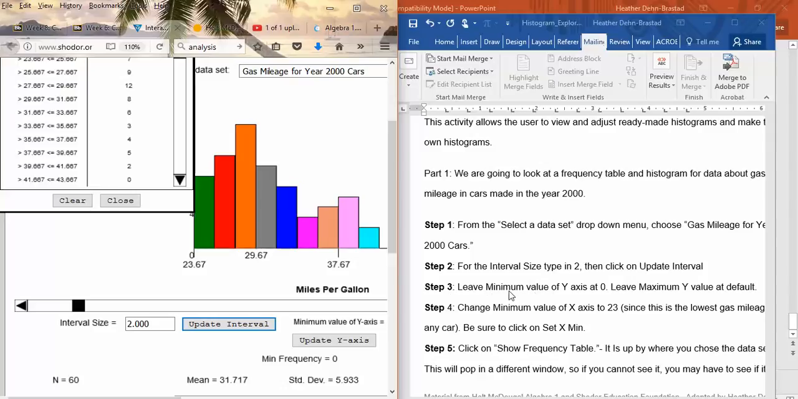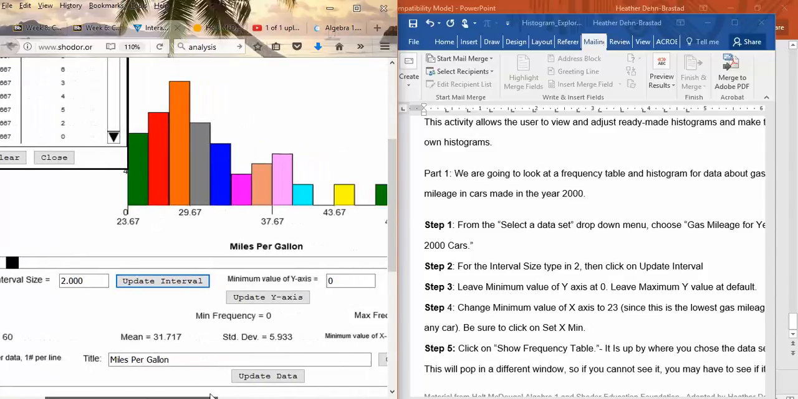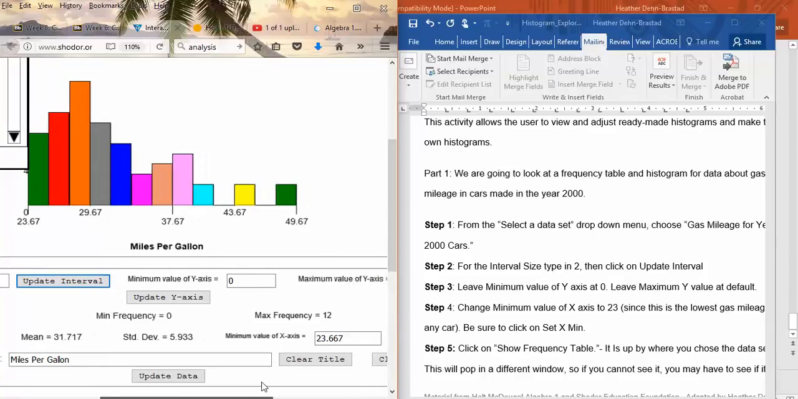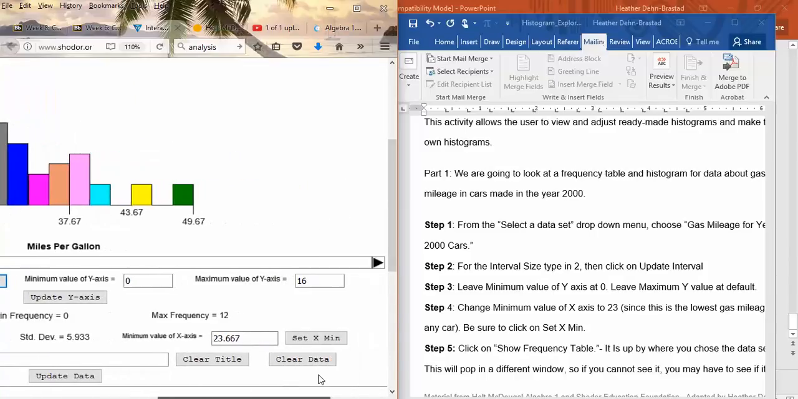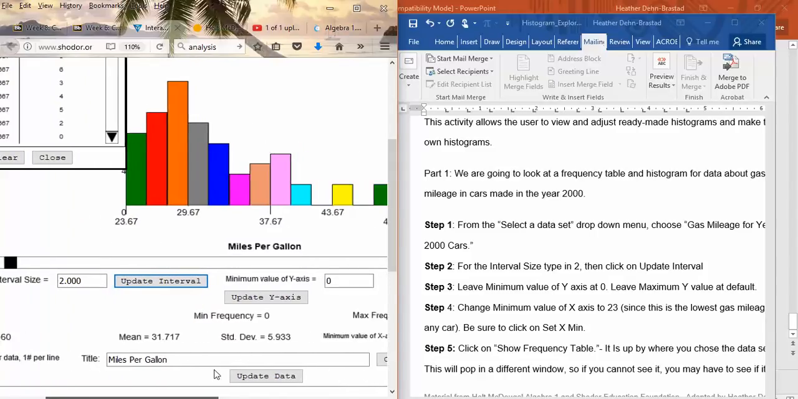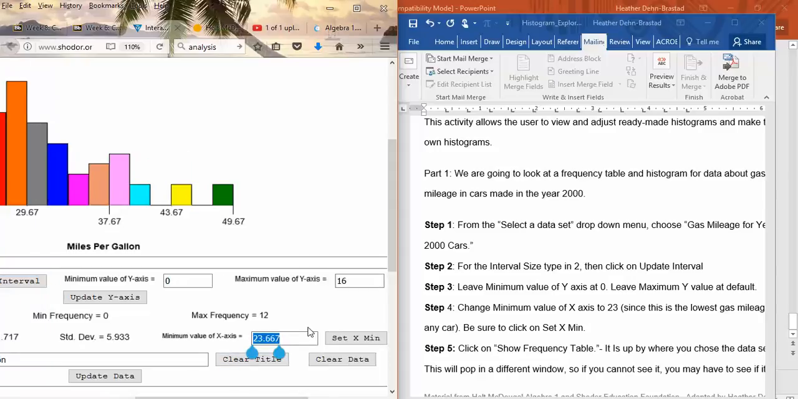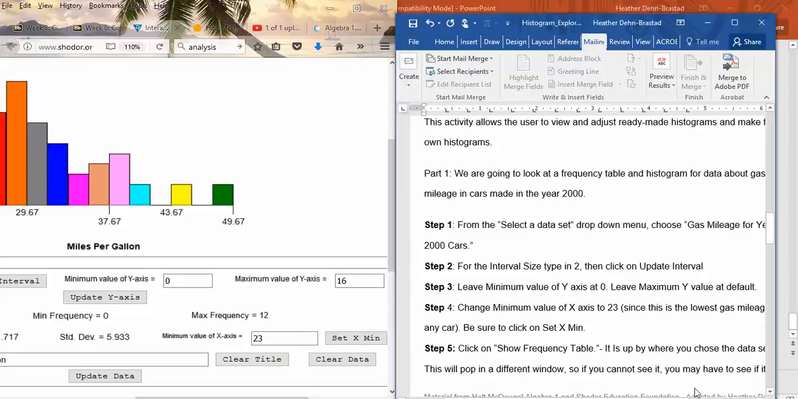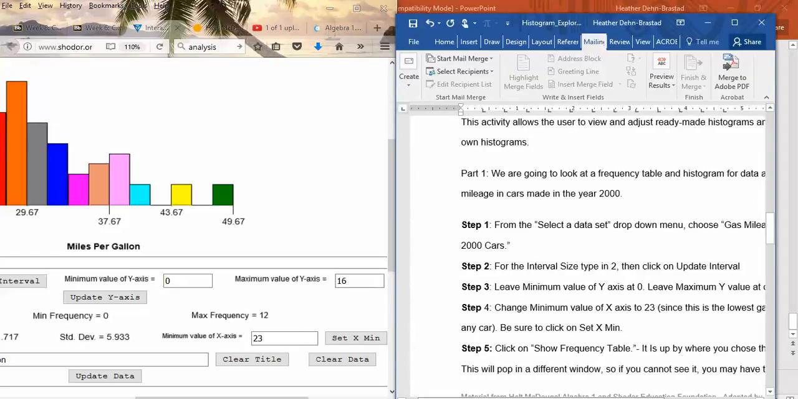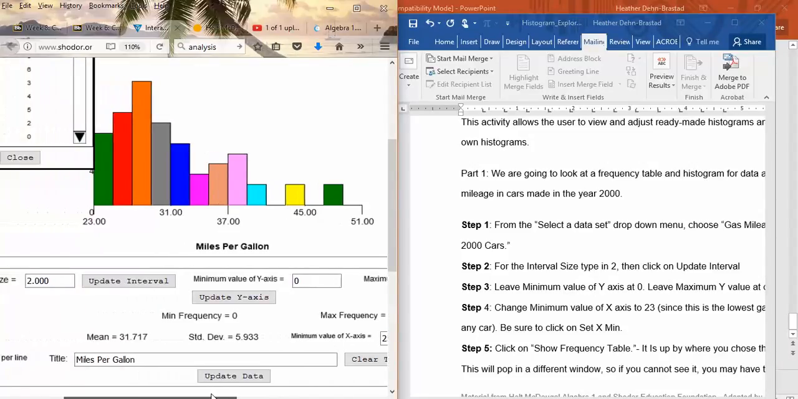Then step 3, leave minimum value. I have to move over to see that. There's the minimum value at 0. Leave maximum as what it is. It's at 16 right now. Step 4, change minimum value of x-axis. Oh, here it is, x-axis to 23, since this is the lowest gas mileage that I have. And set x min. Okay, so it's already changing my histogram up there.